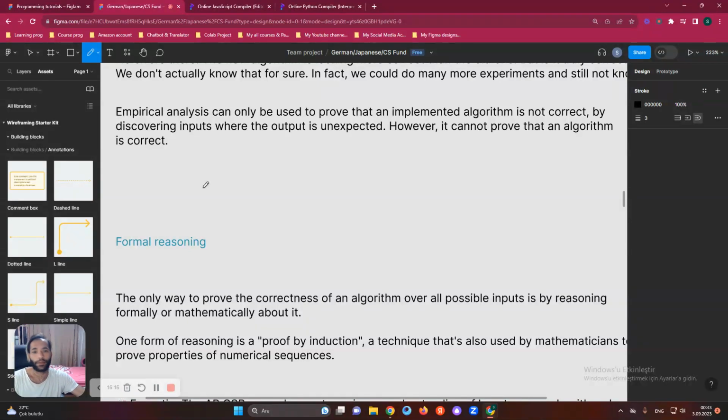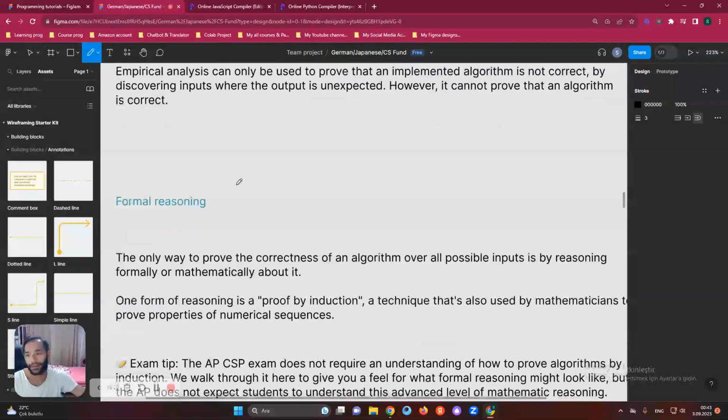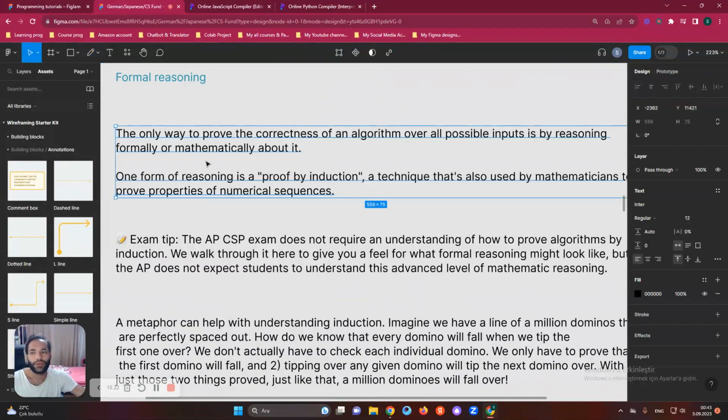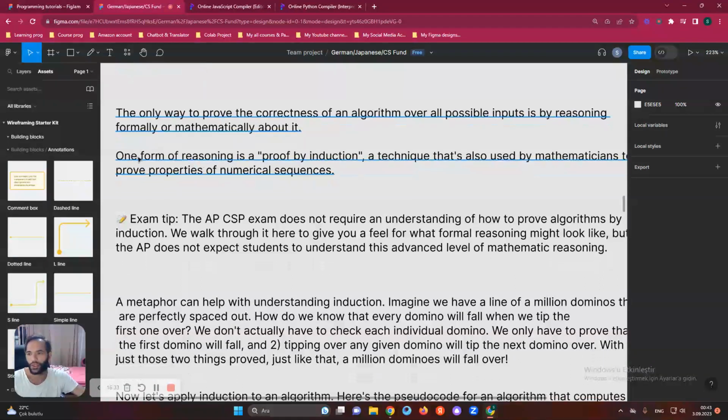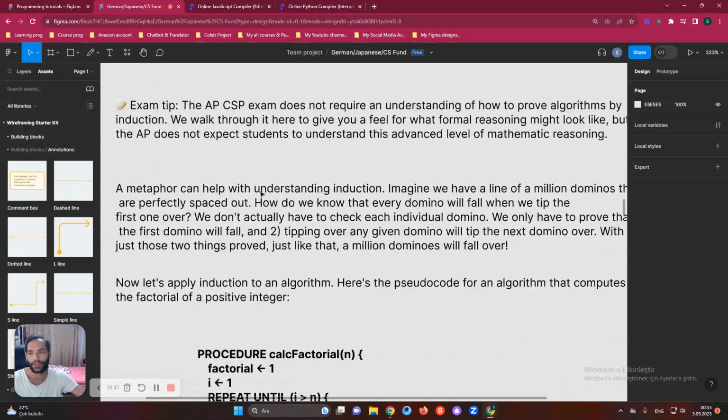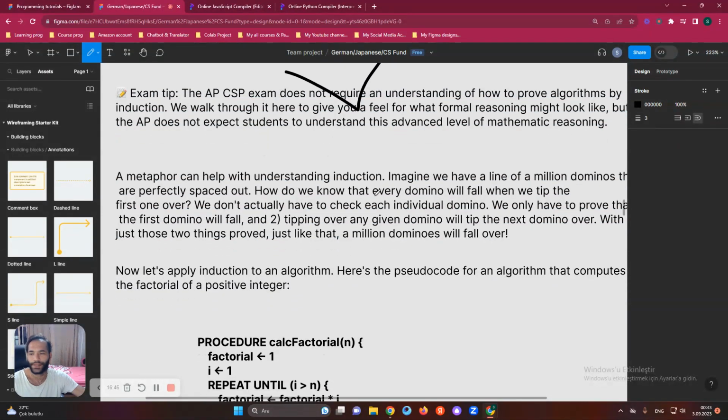However, it cannot prove that an algorithm is correct. Yeah, it's sad, but it is. Formal reasoning is another important one. The only way to prove the correctness of an algorithm for all possible inputs is by reasoning formally or mathematically about it. One form is proof by induction, a technique that's also used by mathematicians to prove properties of numerical sequences. You can check on Khan Academy these things too to understand all of this stuff,